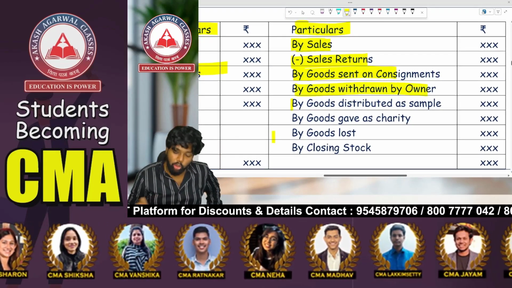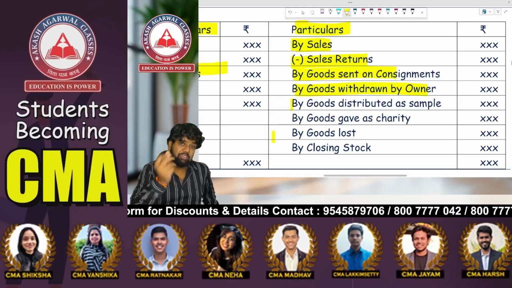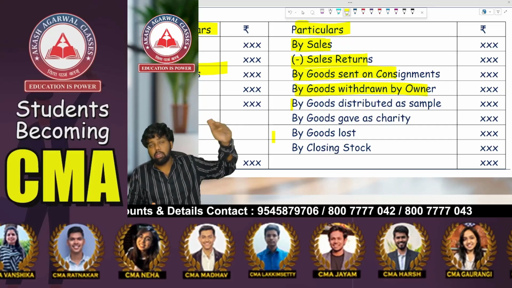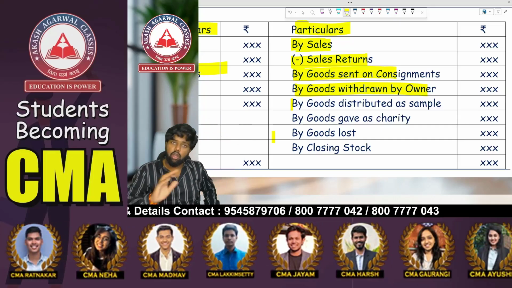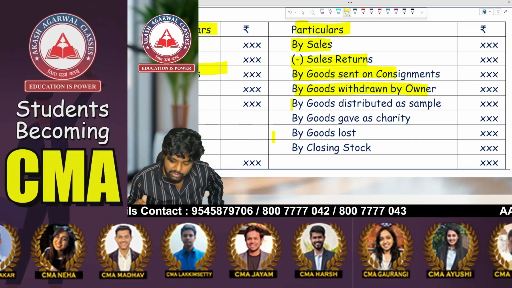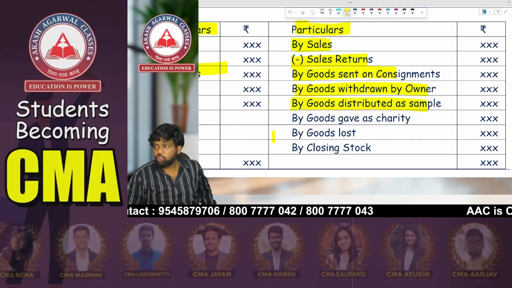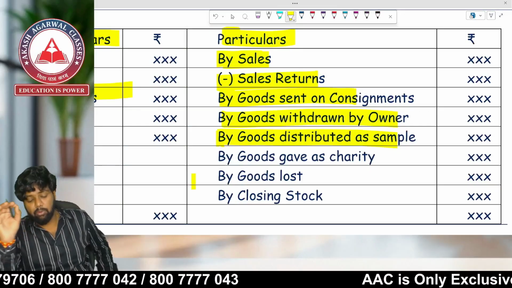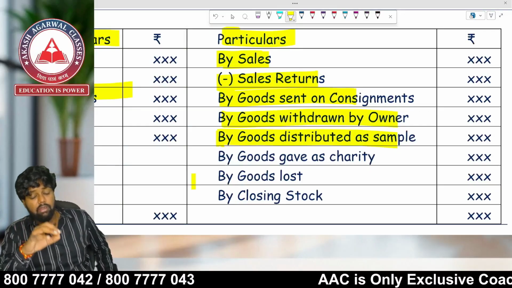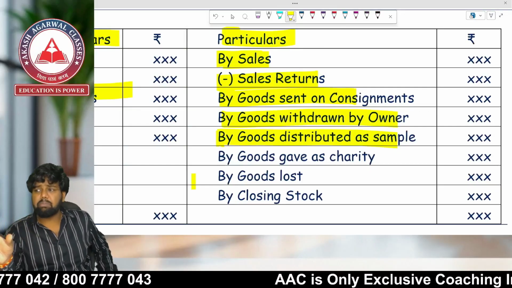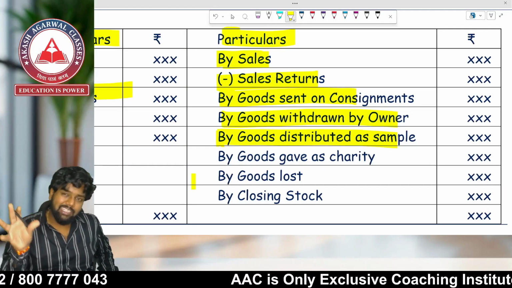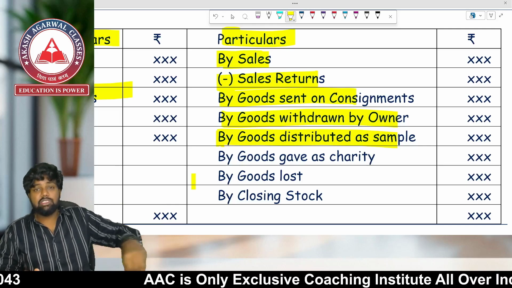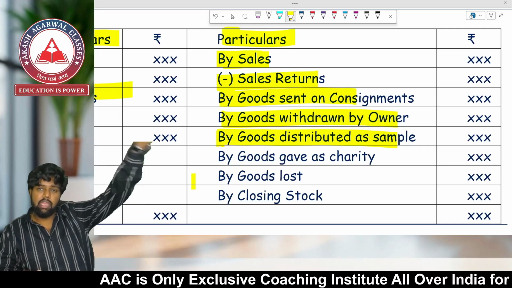By goods withdrawn by the owner for personal use, it will be treated as drawings. You have two options: either you can minus it from purchases, or you can show it on the which side? Credit side. By goods distributed as free sample, it is a type of advertisement. It means that I have distributed some goods as a free sample, so it will have two effects.